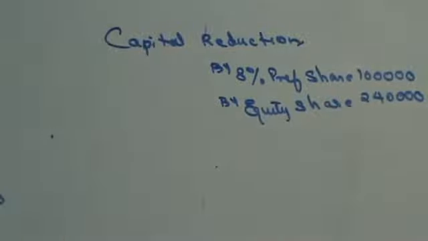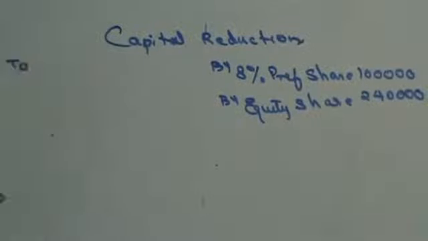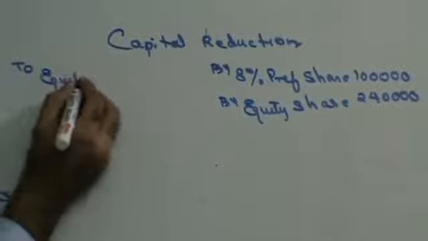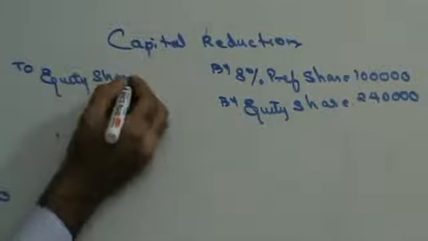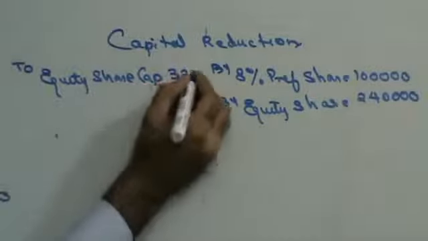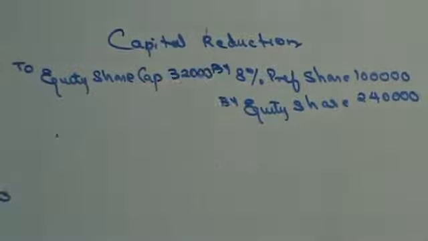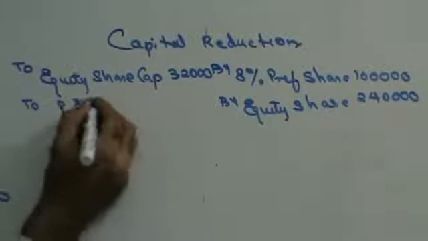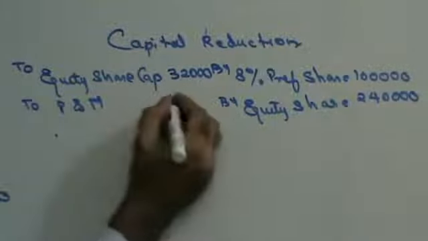Then capital reduction on the debit side to equity share capital, the amount is 32,000. Then capital reduction on the debit side to plant and machinery, 40,000.